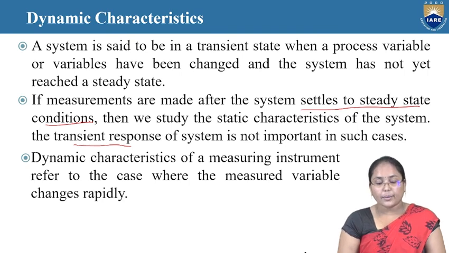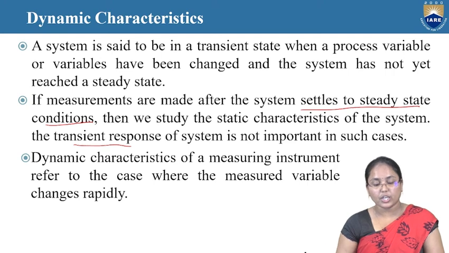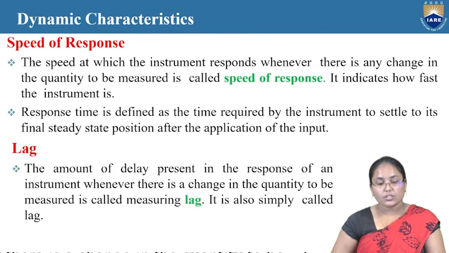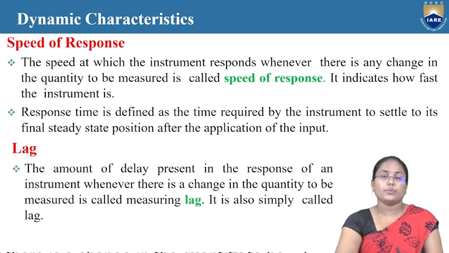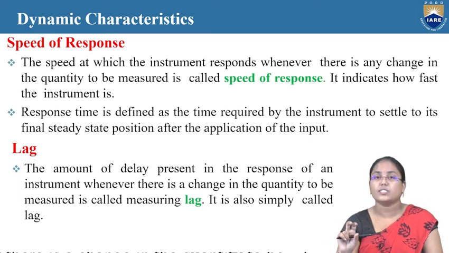So now, the dynamic characteristics of a measuring instrument refer to the change where the measured variable changes rapidly. So here, first one is the speed of the response. The speed at which the instrument responds whenever there is any change in the quantity to be measured is called the speed of response. It indicates how fast the particular instrument is with the changes in the input, like how fast the readings are being changed in the particular instrument. That is given by speed of response.